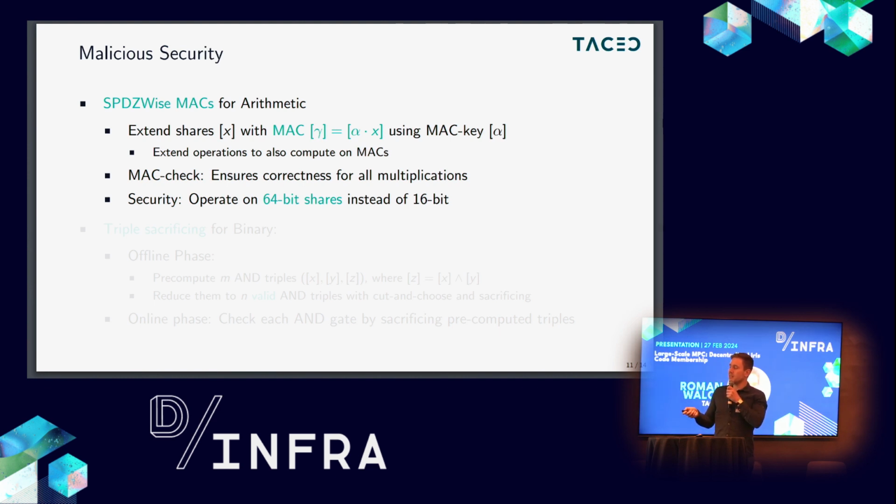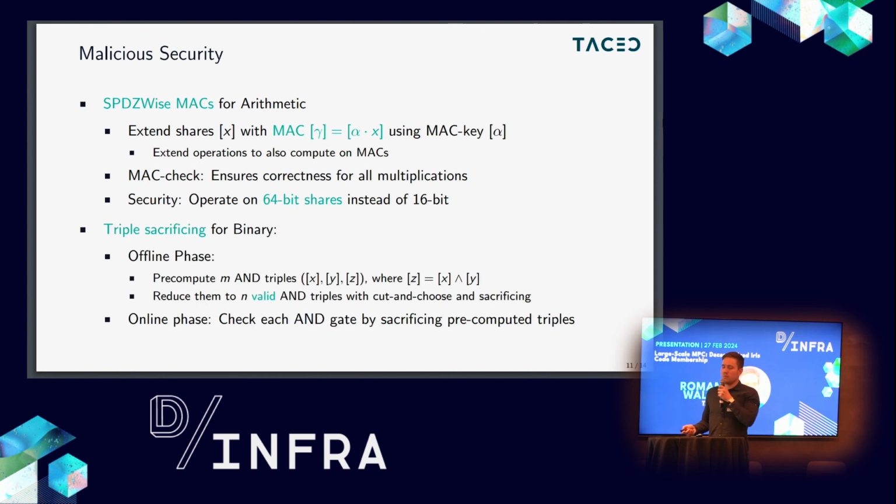Since we are operating over rings, using these MACs requires us to go from 16-bit shares to 64-bit shares for security. For the binary world, we basically have to compute valid AND triples. AND triples are a share of X, a share of Y, and a share of the AND combination of those.